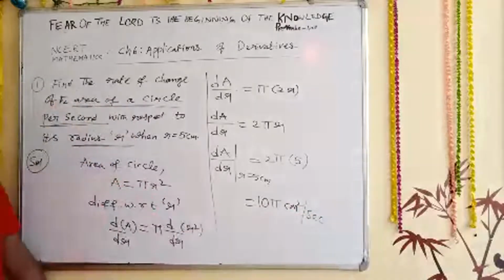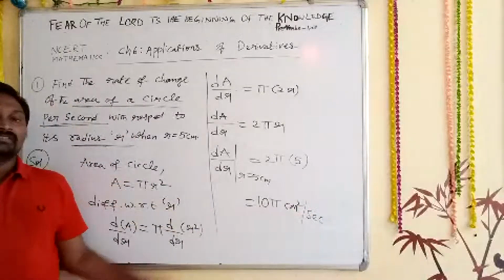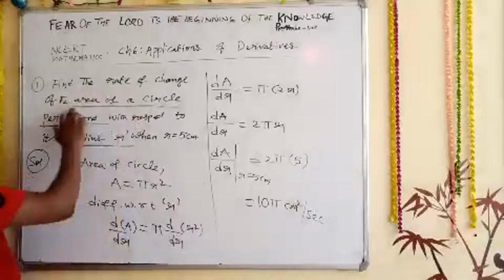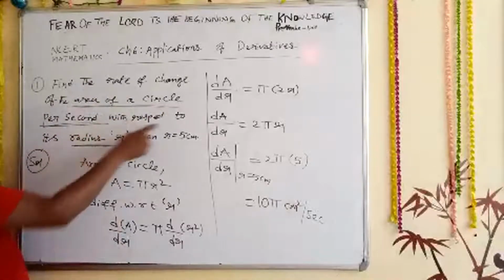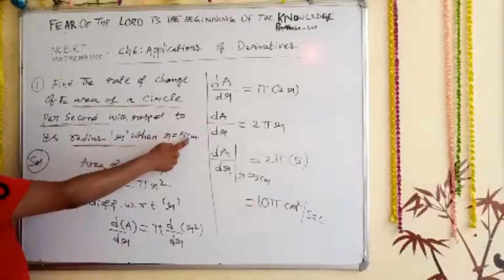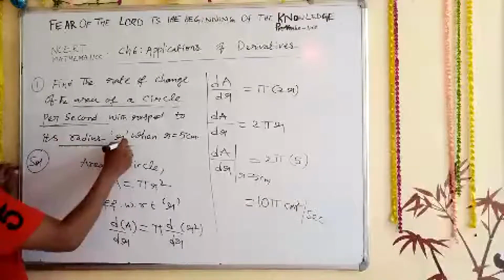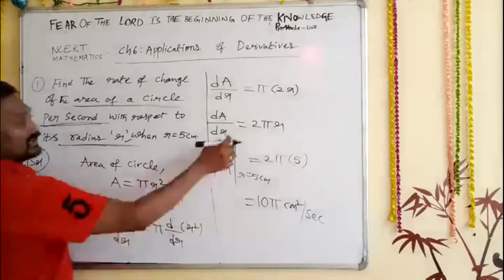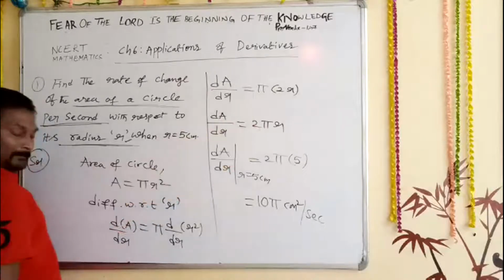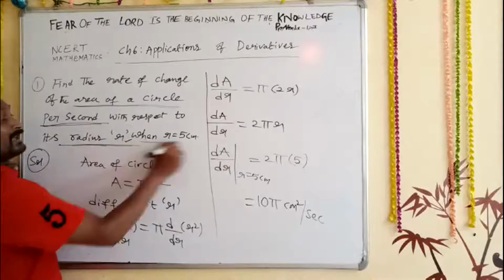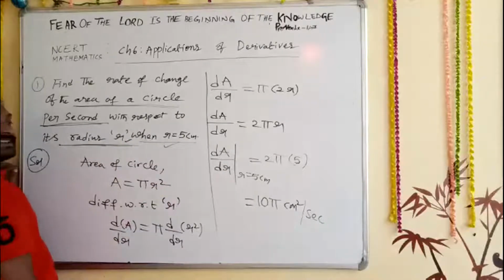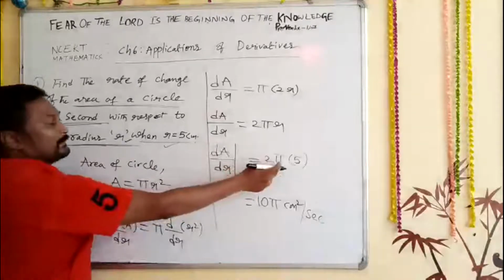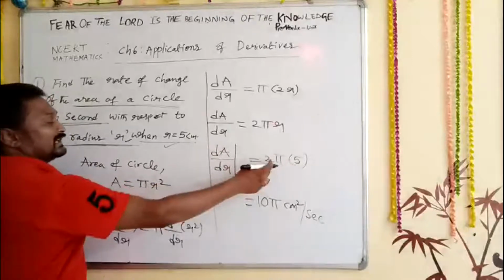Now, any doubt up to here? So you are understanding what I was saying. First they said find the rate of change of the area of a circle per second with respect to its radius when r is equal to 5 centimeter. First we find it with respect to its radius, so we differentiate area with respect to r. We got dA/dr is equal to 2 pi r. After getting that answer, when r is equal to 5, we need to find the change. So at r equal to 5 centimeter it is 2 into 5. Wherever r is there, substitute 5. 5 twos are 10, 10 pi.